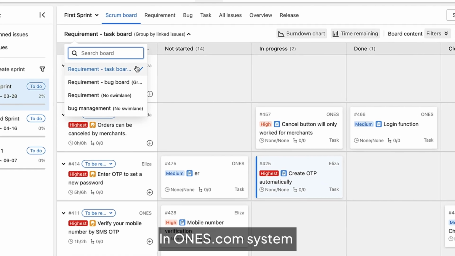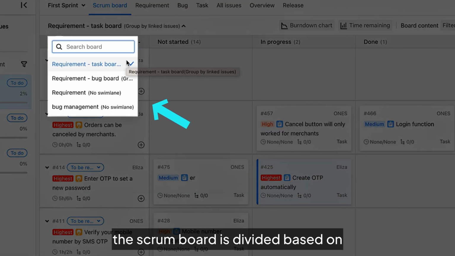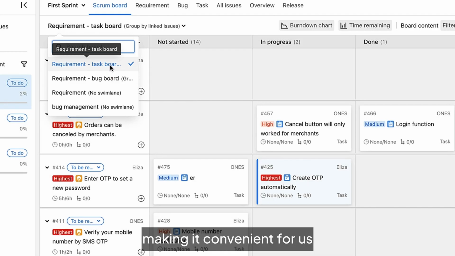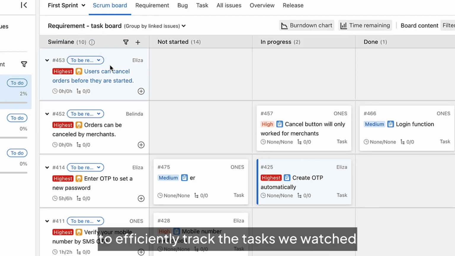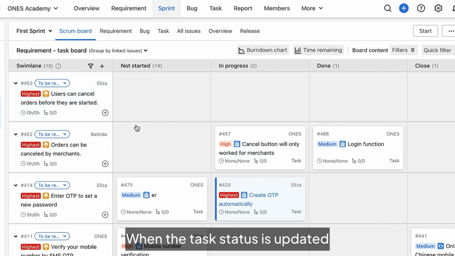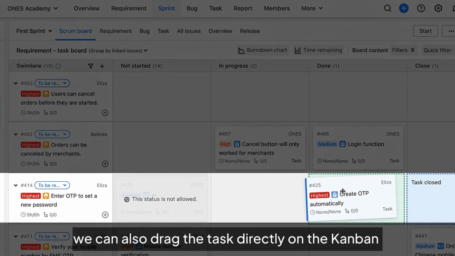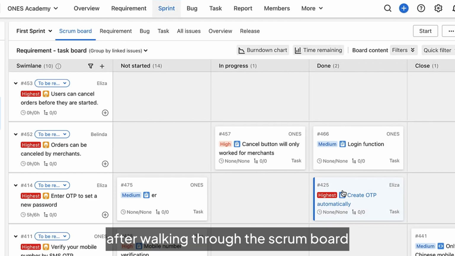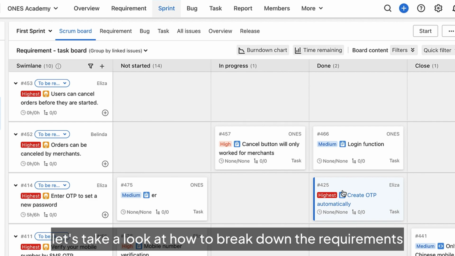In the ones.com system, the Scrum Board is divided based on different issue types, making it convenient for us to efficiently track the tasks we watched. When the task status is updated, we can also drag the task directly on the board to quickly update the status. Well, after walking through the Scrum Board, let's take a look at how to break down the requirements.